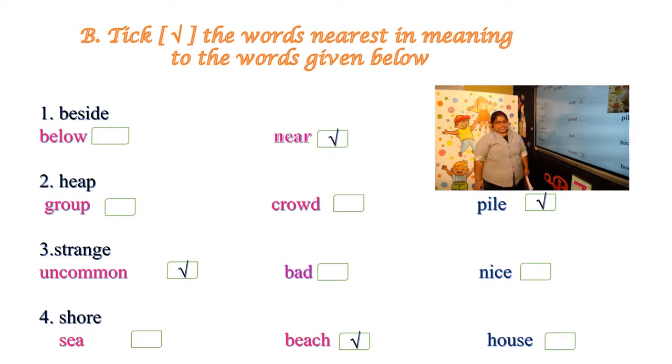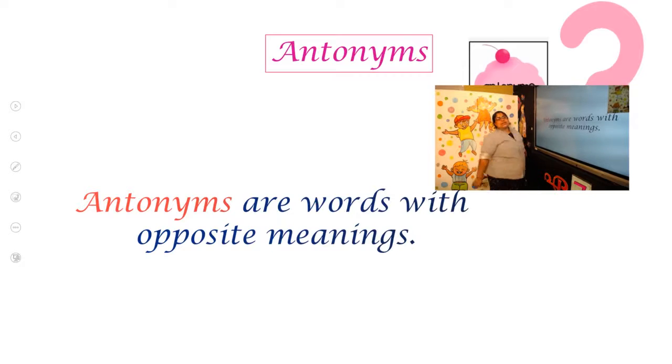Now we are moving to our next topic. What is that? It is antonyms. So we have studied synonyms are words with same meaning or almost the same. Now it is antonyms. And what is an antonym? Antonym is a new word for you, but already you have studied that. Antonyms are words with opposite meaning. You have studied opposites, right? So that's the same thing as antonyms.